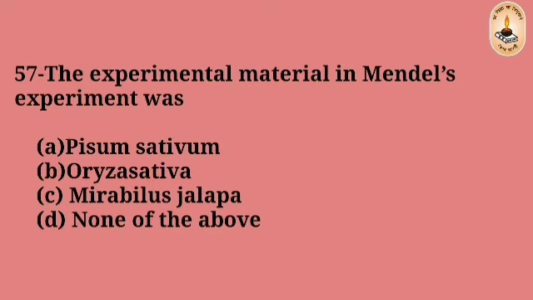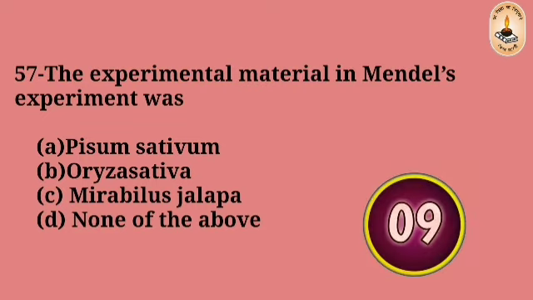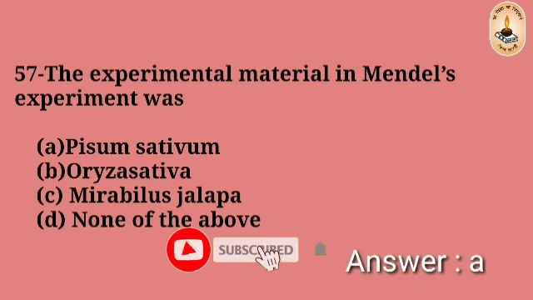The experimental material in Mendel's experiment was Pisum sativum, Oryza sativa, Mirabilis jalapa, none of the above. The right answer is A, Pisum sativum.